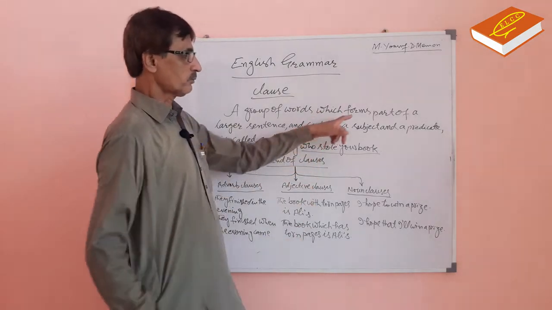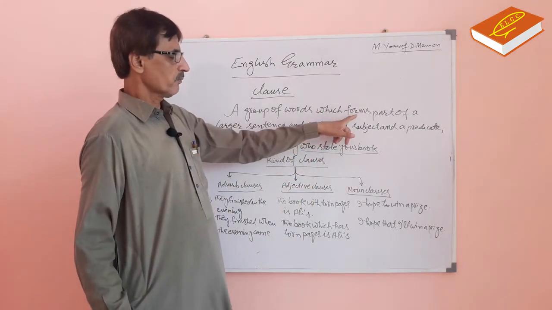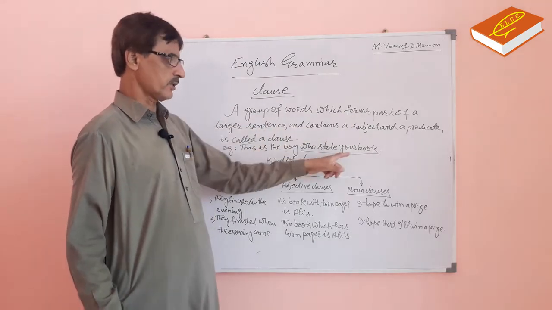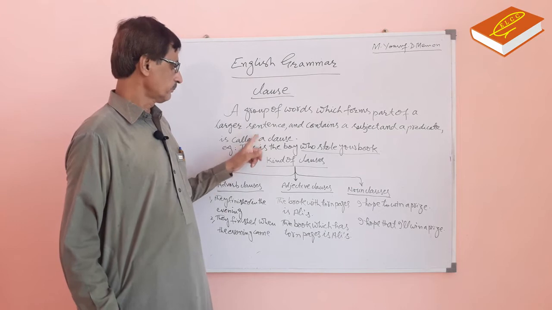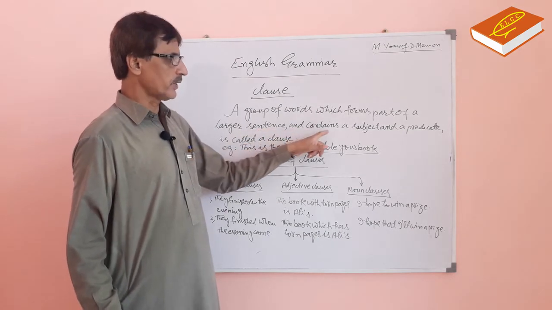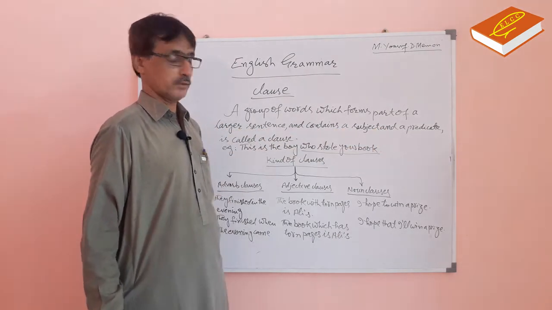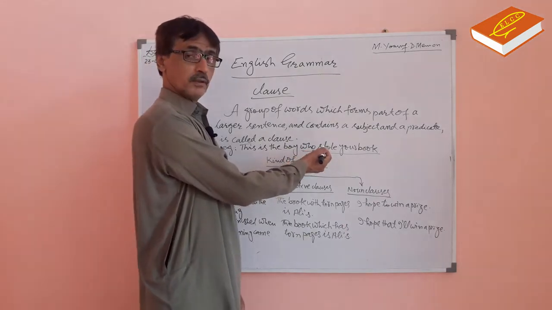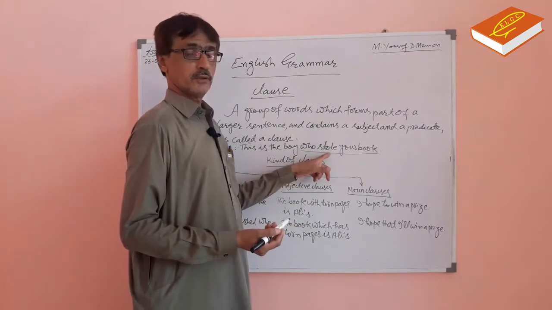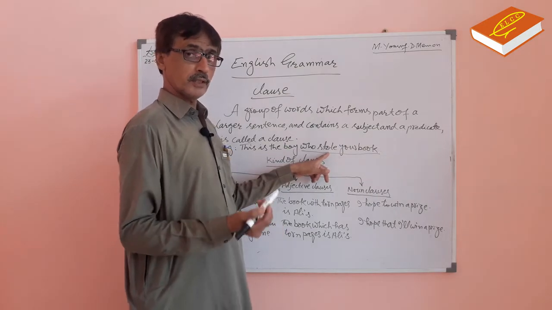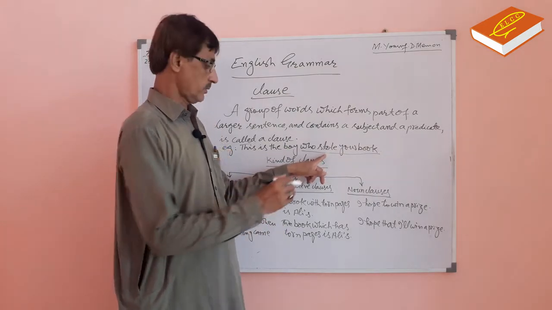As we have told, it forms part of a larger sentence. This is a part of a sentence and contains a subject and predicate. In this part, this is a clause. In this clause, the clause has subject and predicate.